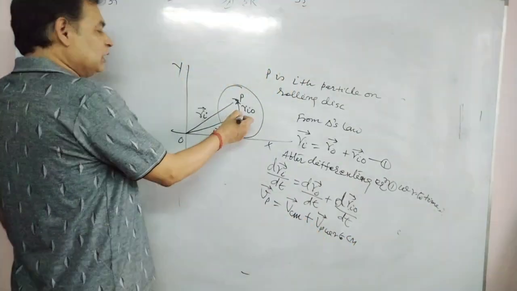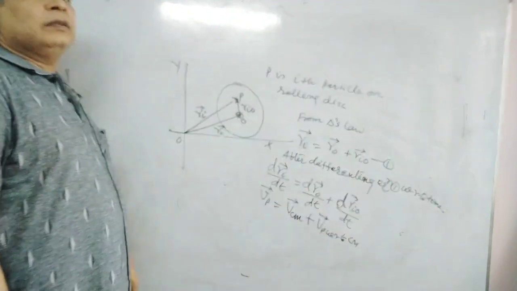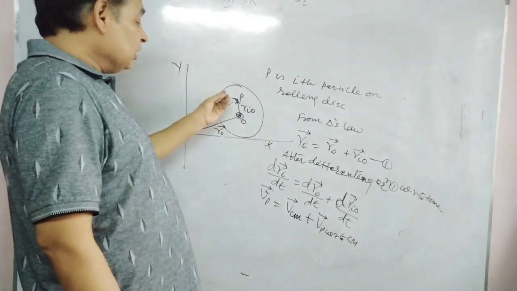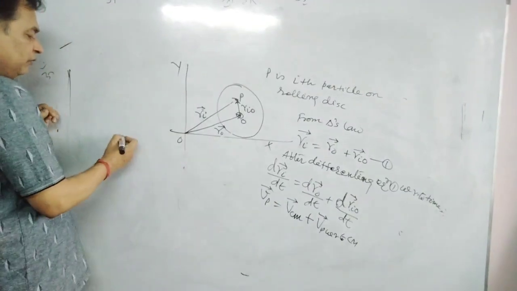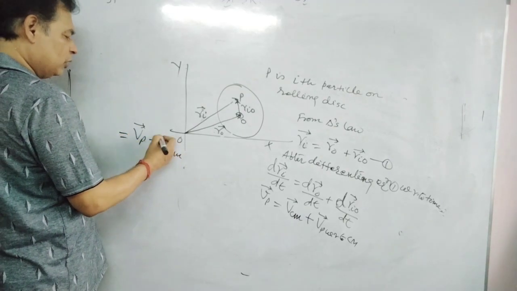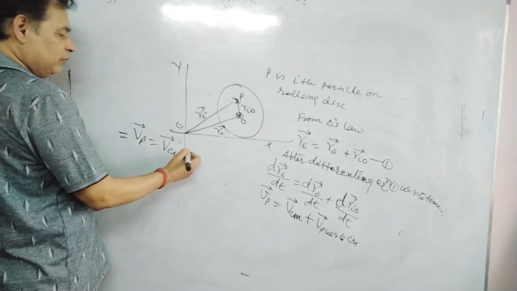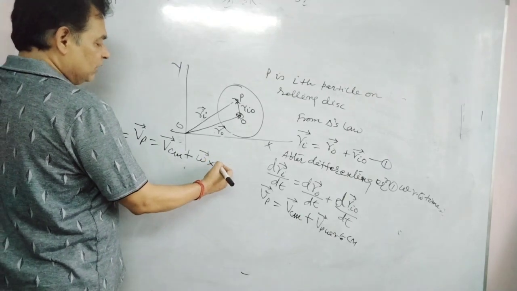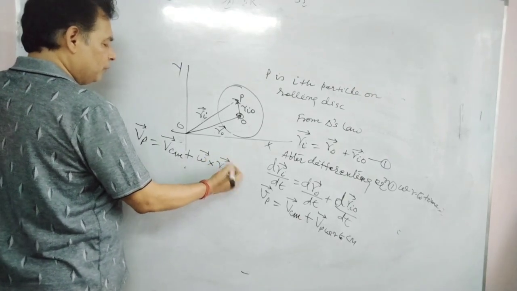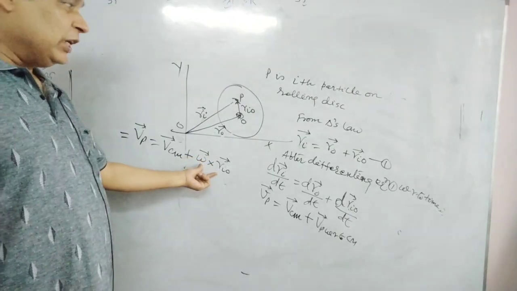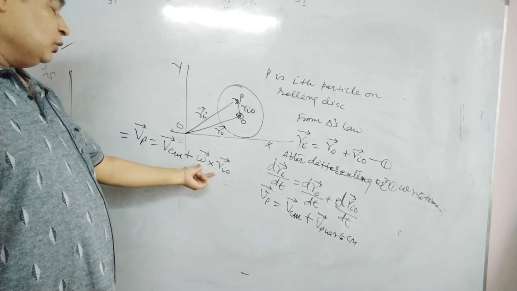But with respect to center of mass, every particle is rotating, and due to rotation they will have a particular linear velocity. So we can write Vp equals Vcm, or V naught, plus omega cross ri naught. This is the velocity due to rotation of the particle with respect to center of mass.